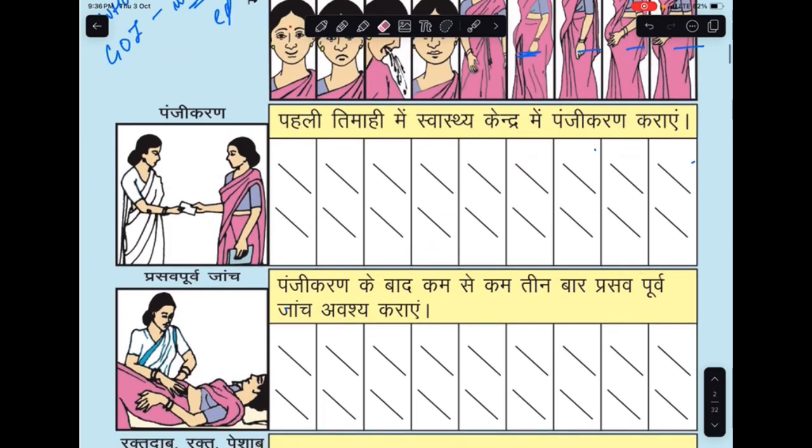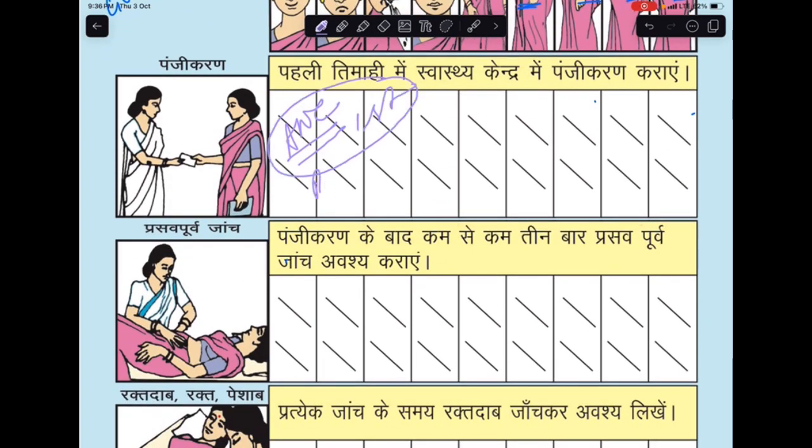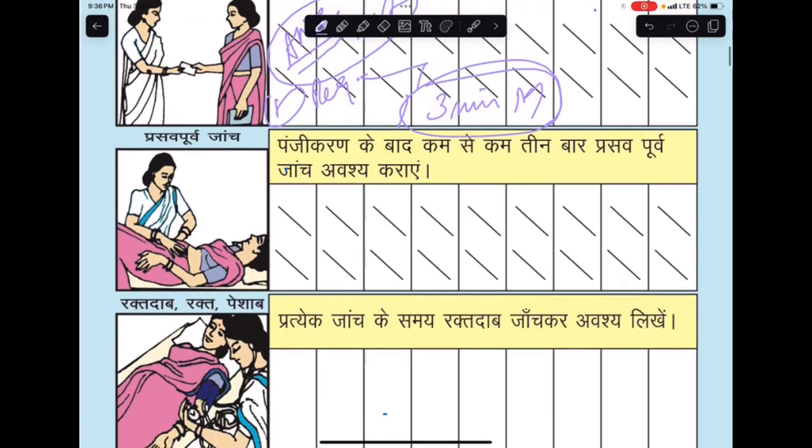So once we have identified her pregnancy, we have registered her in ANC. Now, this is her first visit when she got registered. Subsequently, she needs to have a minimum of 3 more. So this was first, and 3 more she needs to visit for her clinical checkup.